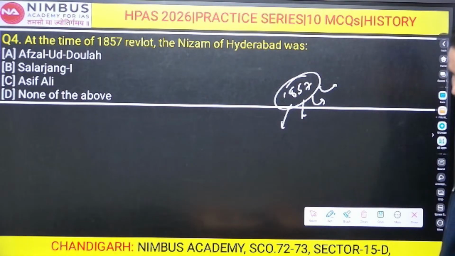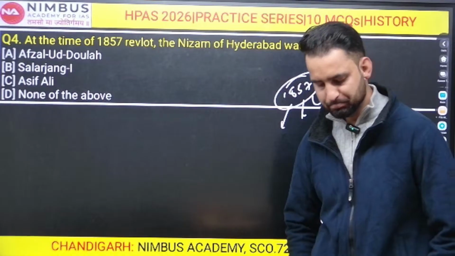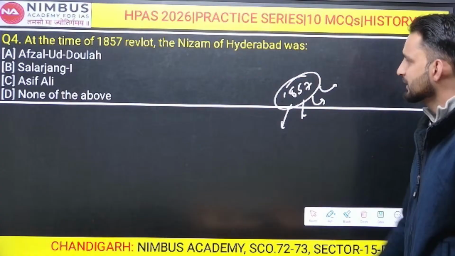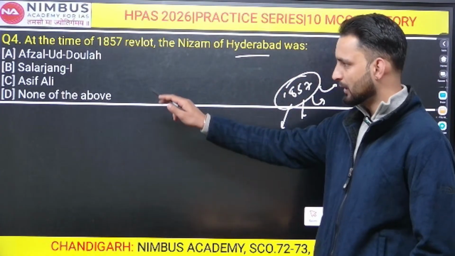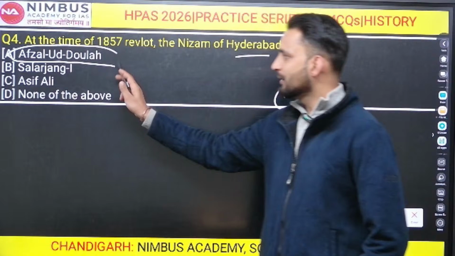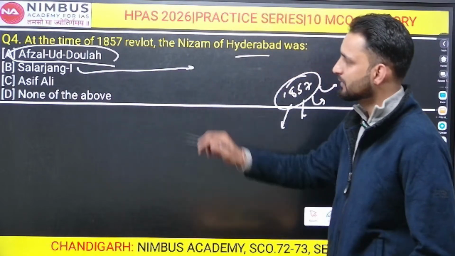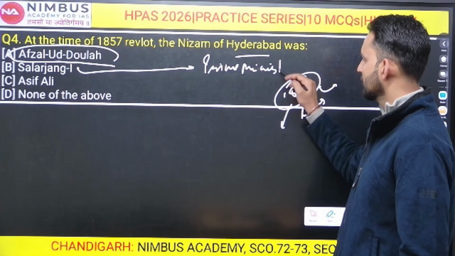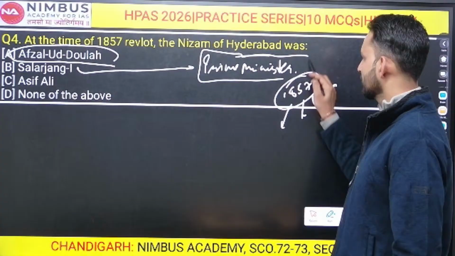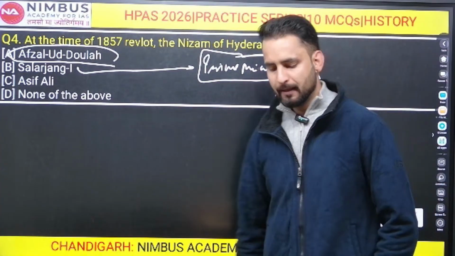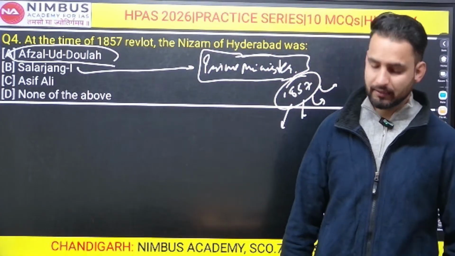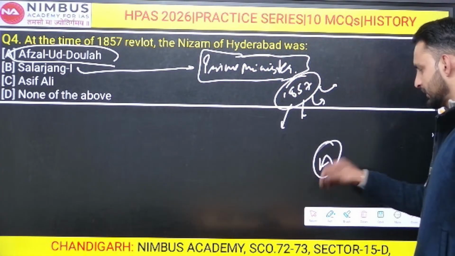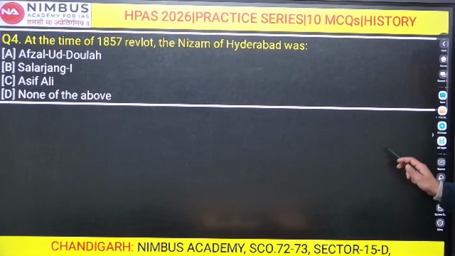Anamika said option number D, which is none of the above. Actually, at the time of the 1857 revolt, the Nizam of Hyderabad was Afzal-ud-Daula. Afzal-ud-Daula was the Nizam of Hyderabad, and there is one more option here, that is Salar Jung the First. He was the prime minister of the state of Hyderabad during the 1857 revolt. So it is going to be option number A as the right answer. Keep it in mind. You can write it as well.